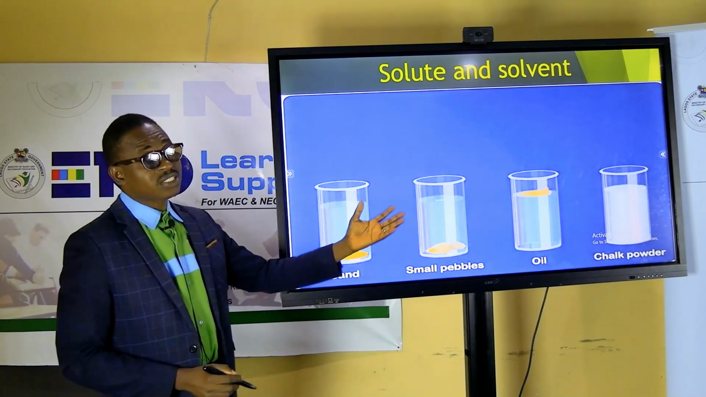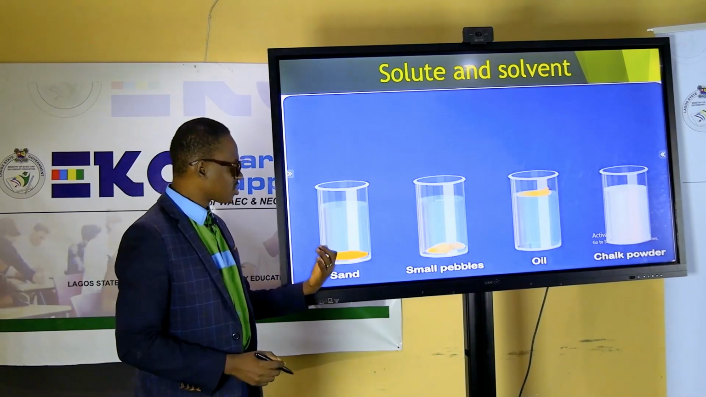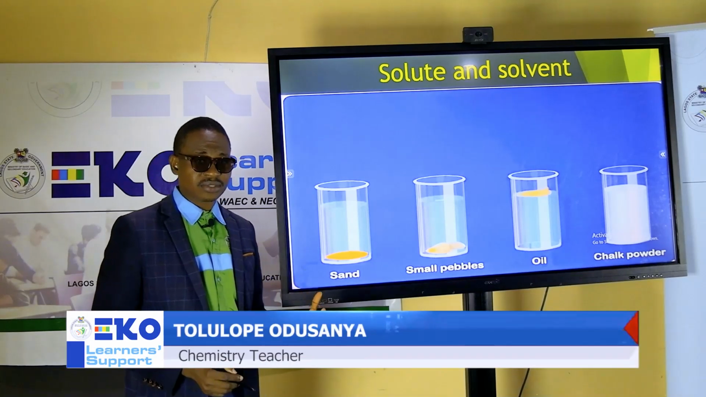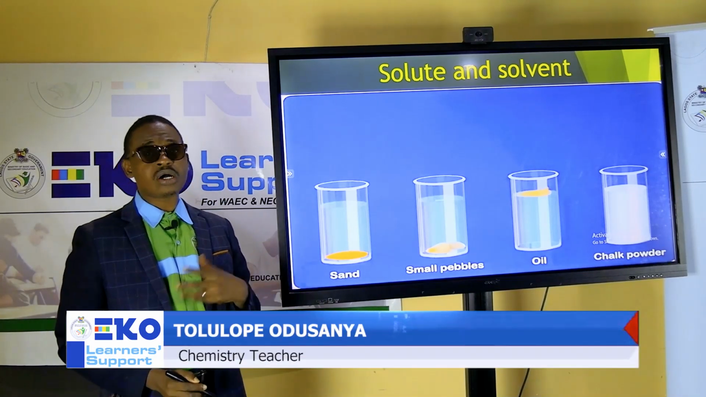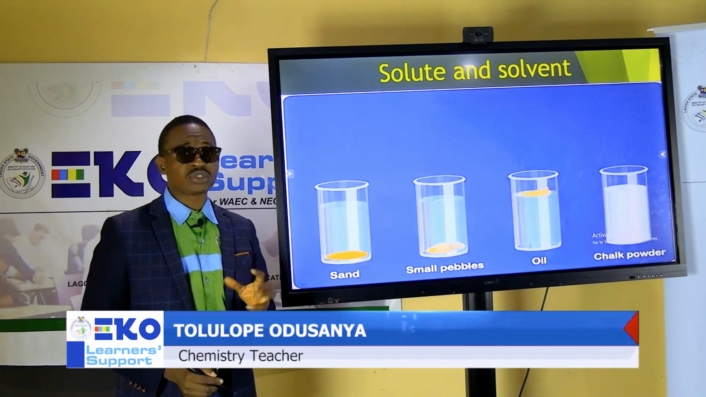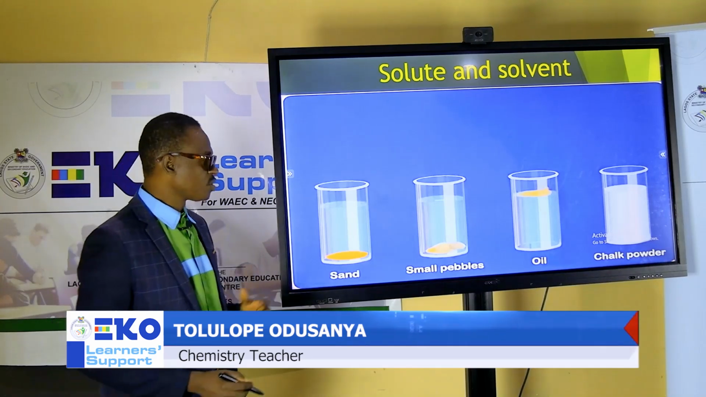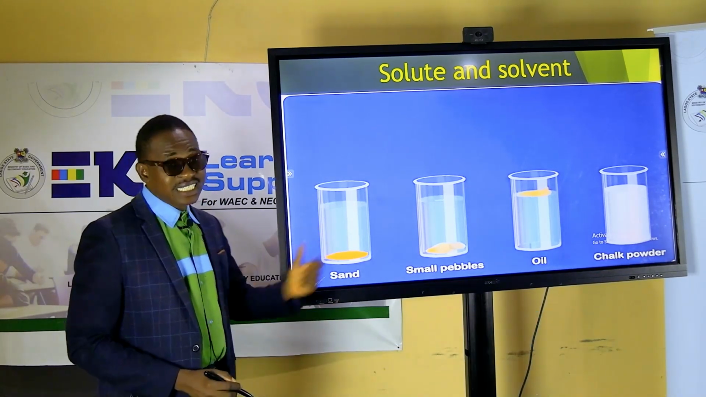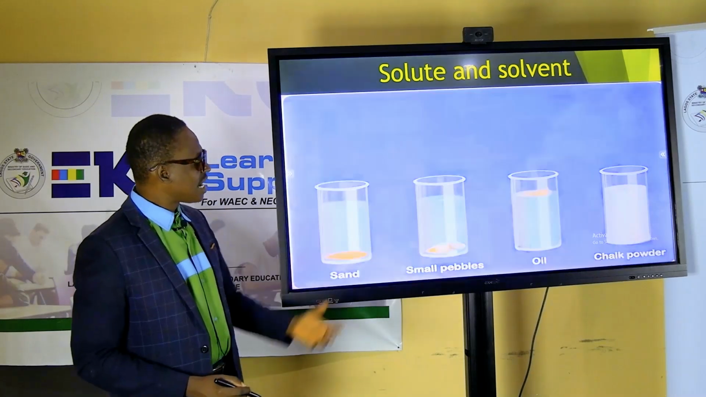When you look at this solution, you discover that the sand is not dissolving here, despite the sand being a solute, telling you that not all solutes are actually soluble in water. So some are soluble, while some are not soluble. These are things you can practice at home.